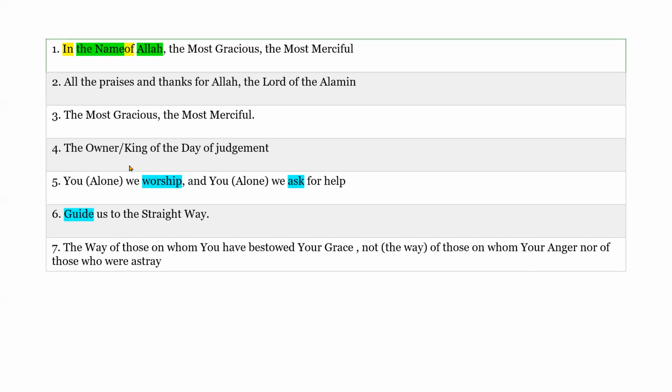The owner, the Malik, the owner or the king of the day of judgment. So the day of judgment also comes, and there are two "of" here: king of the day of the judgment. As you can see, the day is also in jar status because it is after "of," and in "of the judgment," the judgment is also after "of." So this is also in jar status.